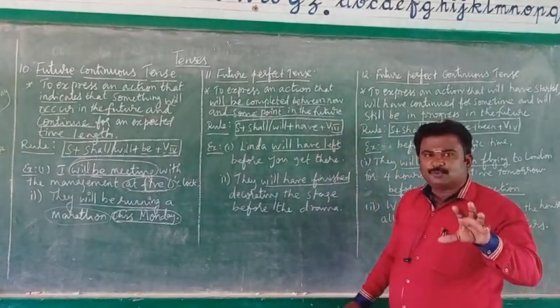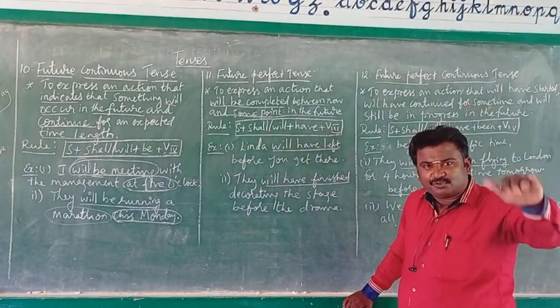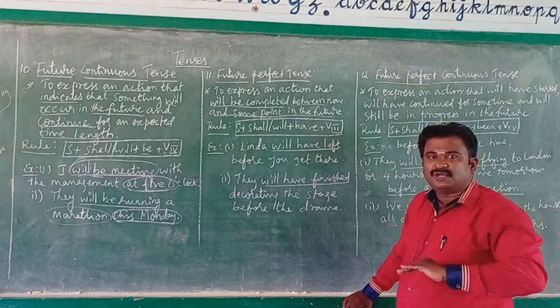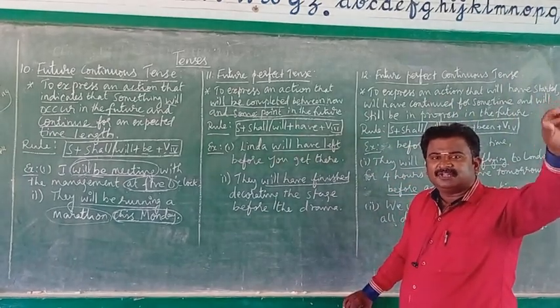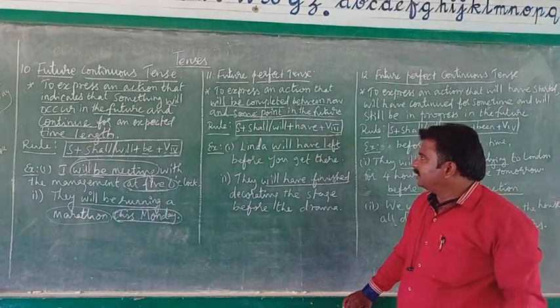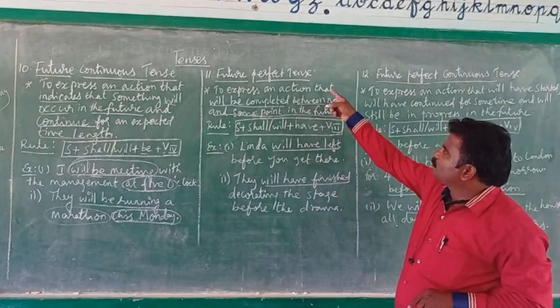So you are supposed to convey an action that will be initiated in the future and also by the particular time it will be over. Clear? By the particular time it will be over.